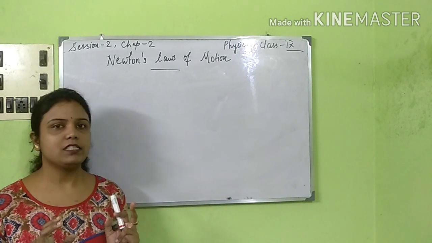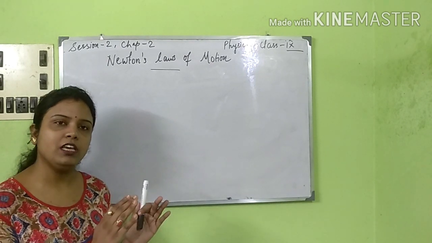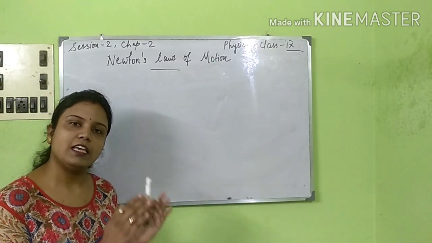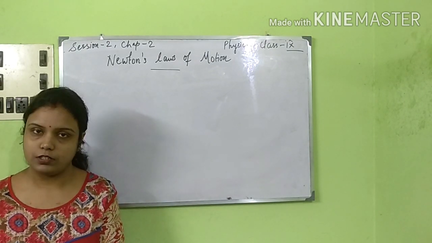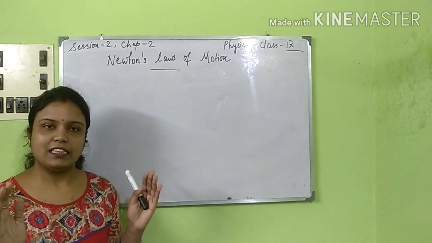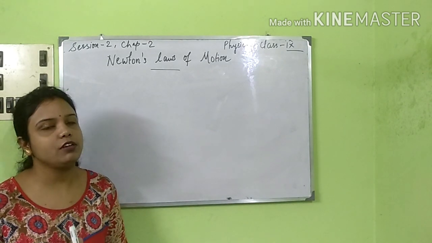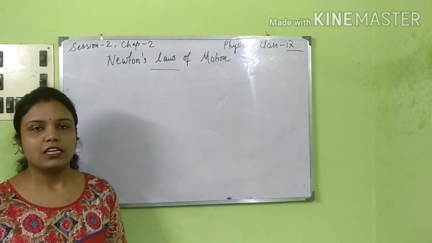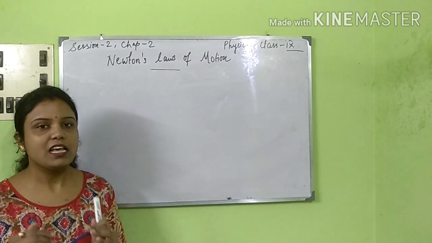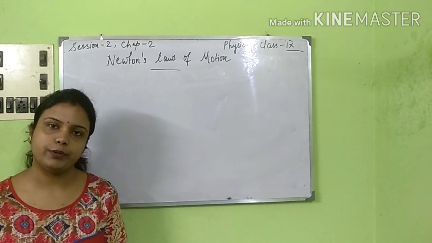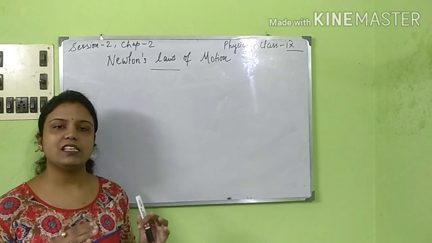Now, there are two parts for this particular law. The first part, which states that a body continues to be in the state of rest, and if a body is in the state of motion, it continues to be in the state of motion. This particular part of the first law of motion gives you the definition of inertia. And the second portion, where it states that unless an external force is applied to it, gives a definition of force. So the first part of the law says about inertia.